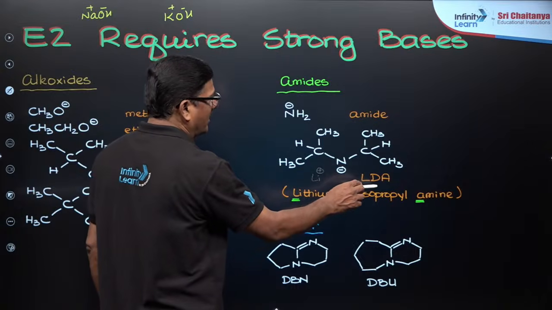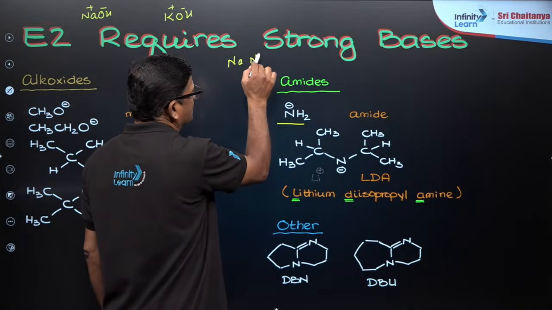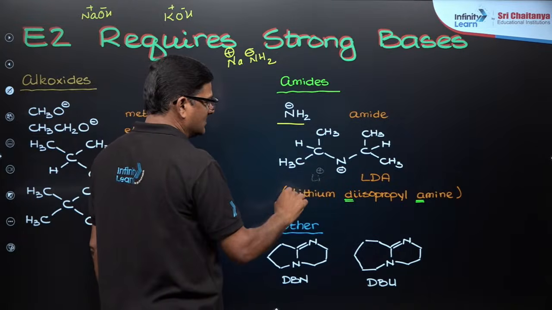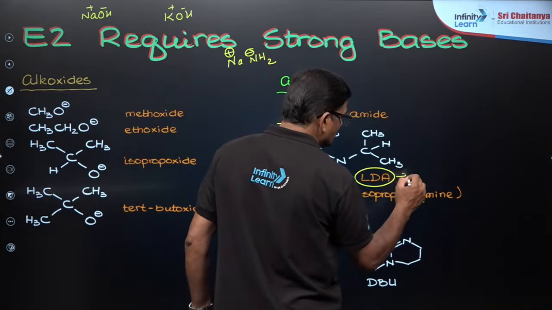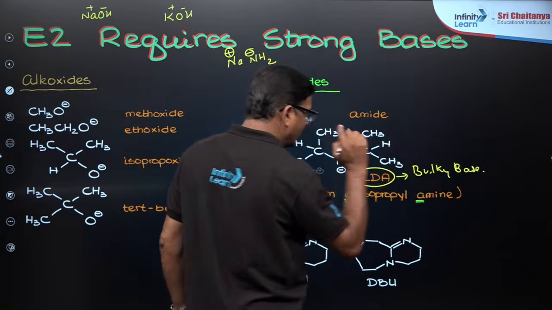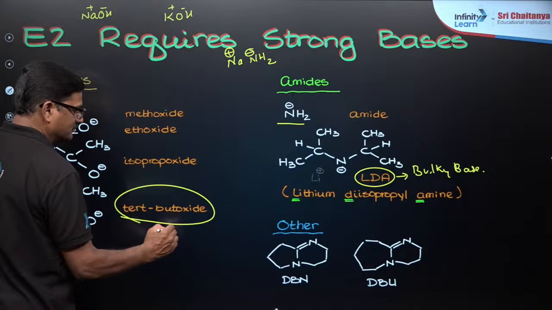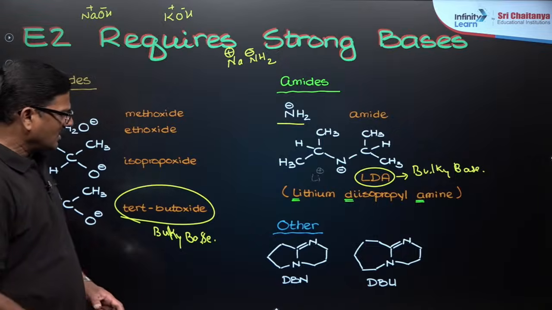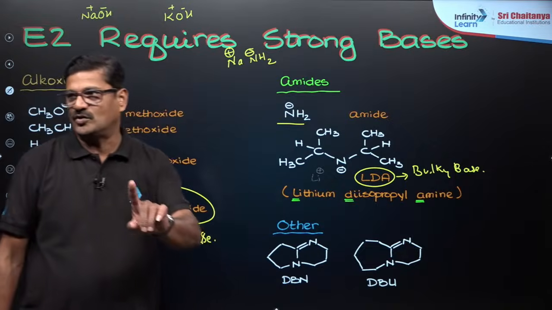Lithium diisopropylamide is an amide, a base. NaNH2 is used like this. And LDA, lithium diisopropylamide, is a bulky base, a super bulky base. It is highly selective. Tertiary butoxide is also a bulky base. Others like DBN and DBU are there, which we don't use at the level of the NEET examination. You don't have to worry about that.